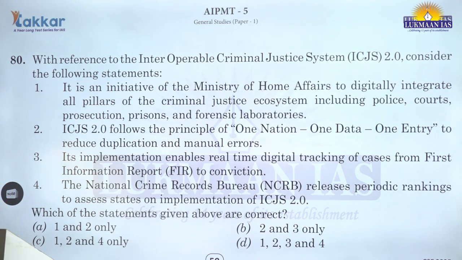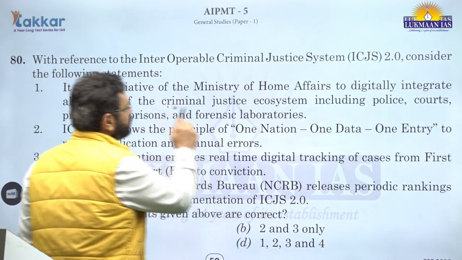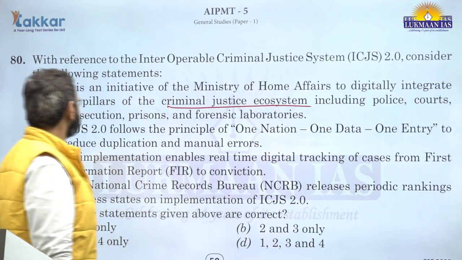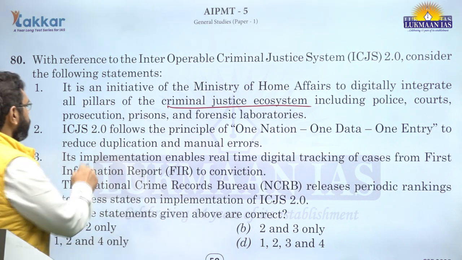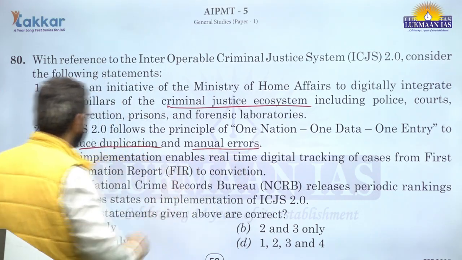With reference to the interoperable criminal justice system ICJS 2.0, consider the following statements. It is an initiative of the Ministry of Home Affairs to digitally integrate all pillars of criminal justice, including police, courts, prosecution, prisons, and forensic laboratories. It follows the principle of one nation, one data, one entry to reduce duplication and manual errors.